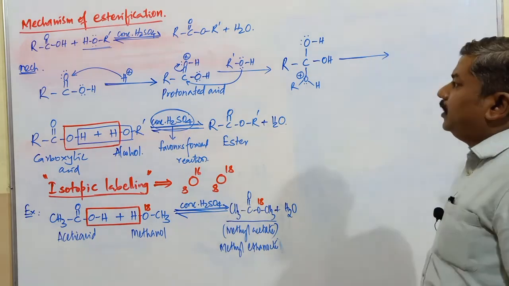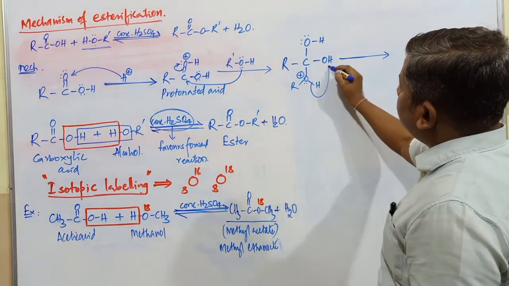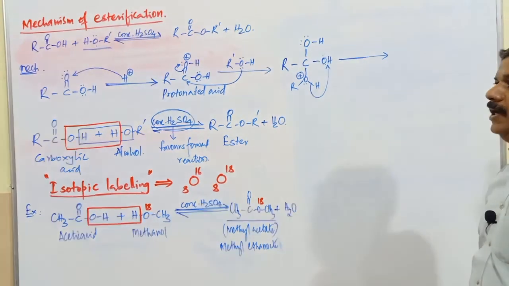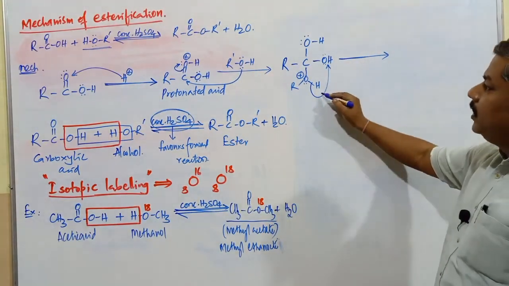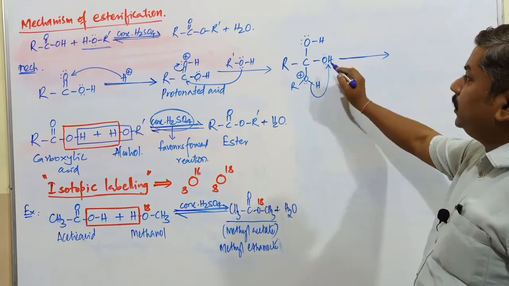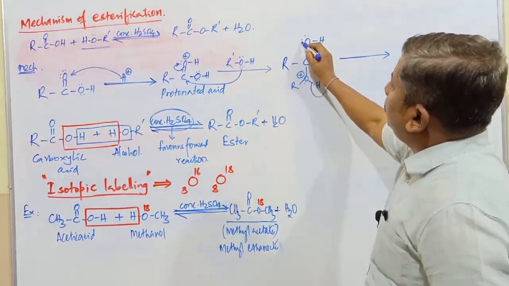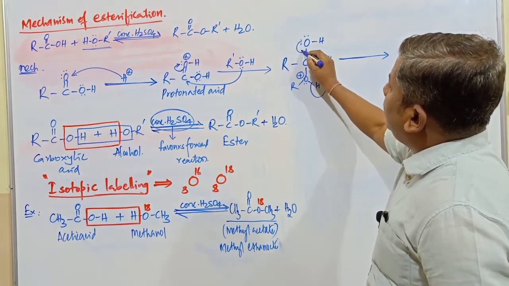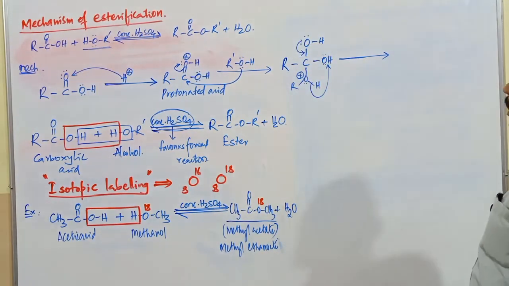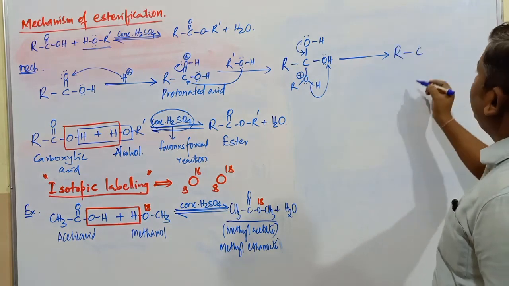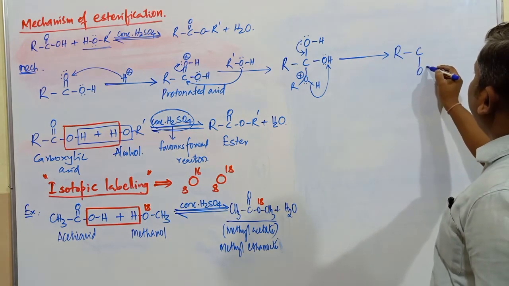What happens next? This proton transfers to this OH group because of the presence of the lone pair of electrons. When this proton is transferred to this OH group, the bond formed between these lone pairs of electrons is again involved in the formation of the carbon oxygen double bond. Now this is R, it is C, so this is going to be OR'.